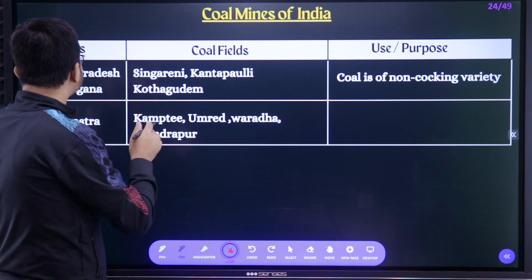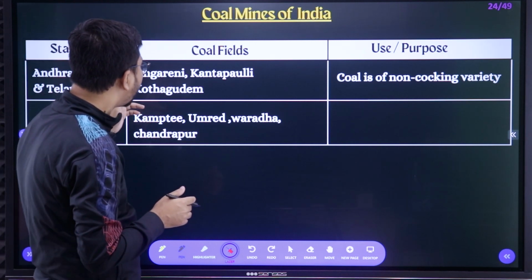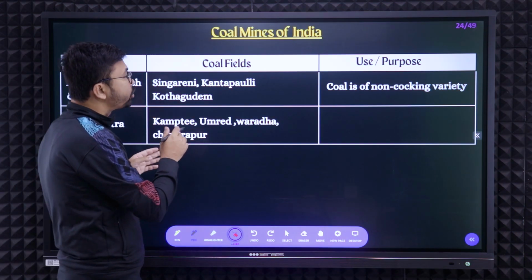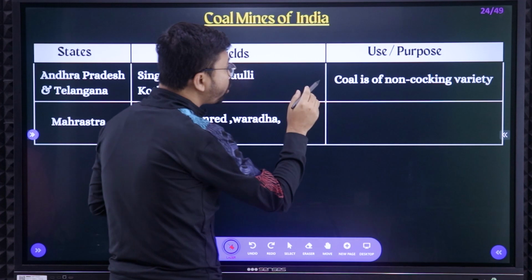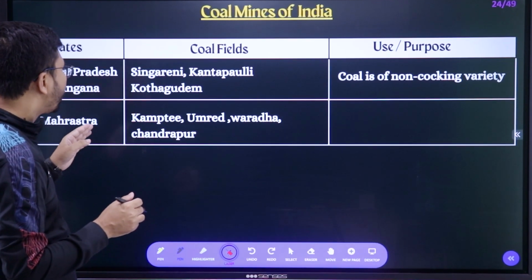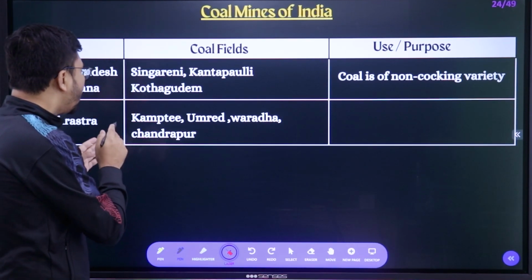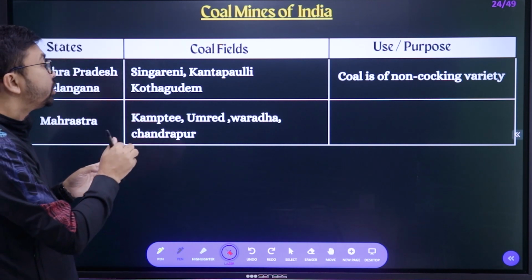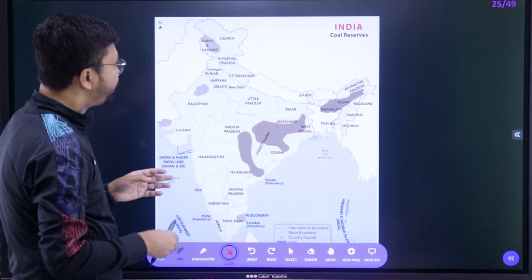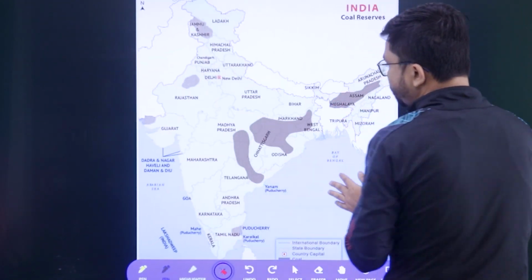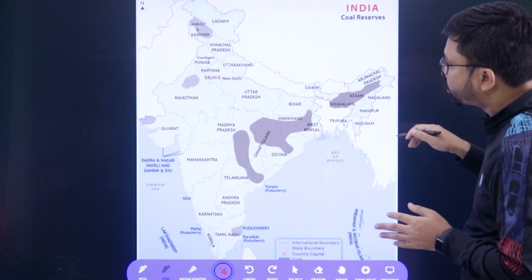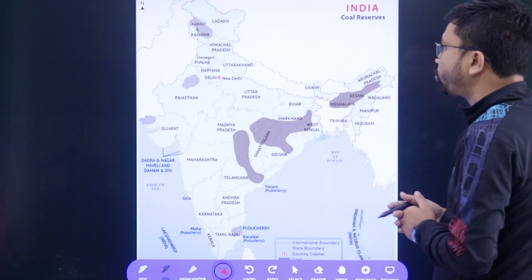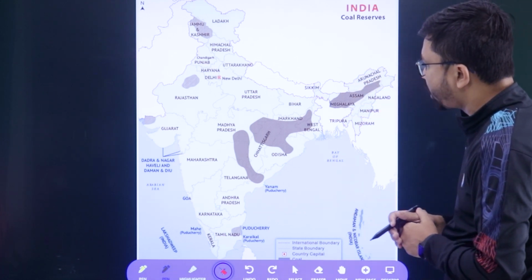Next, another state: Andhra Pradesh and Telangana, with Singareni, Kantapalli and Kothagudem. That is where we are getting coal, and this coal is a non-cooking variety. In Maharashtra, we are getting coal at Kamptee, Umred, Wardha and Chandrapur. Those are the places where we mainly get coal. So these are the coalfield distributions in India, in different parts. In Jammu and Kashmir we also get coal, but not a huge amount, and we are not using it much commercially.